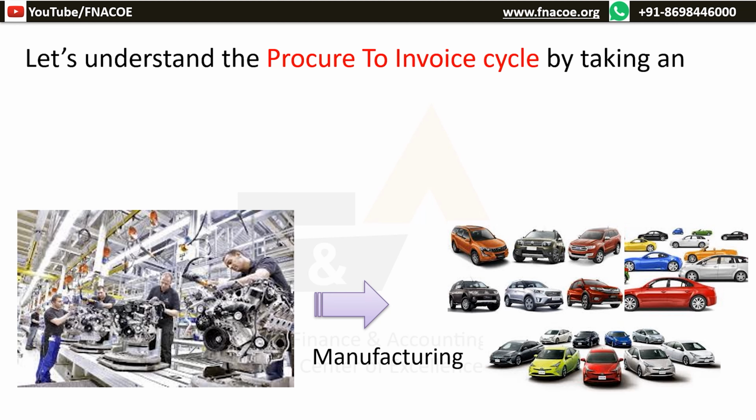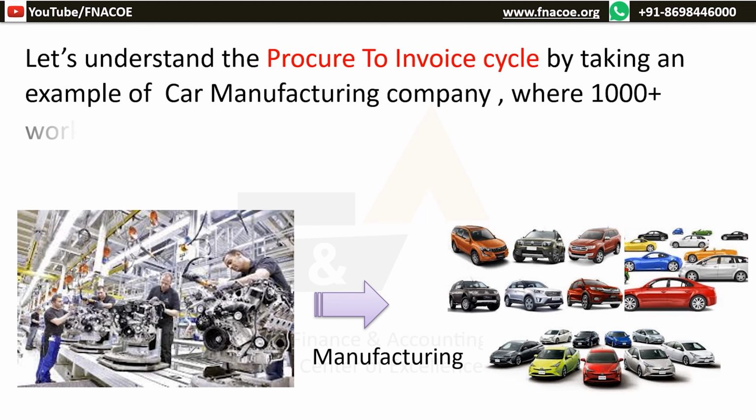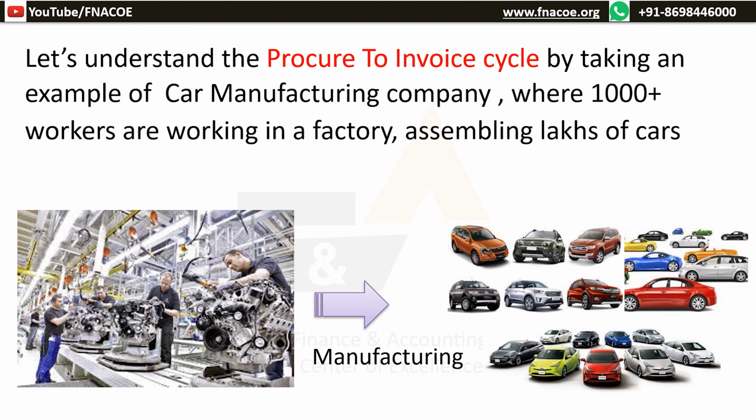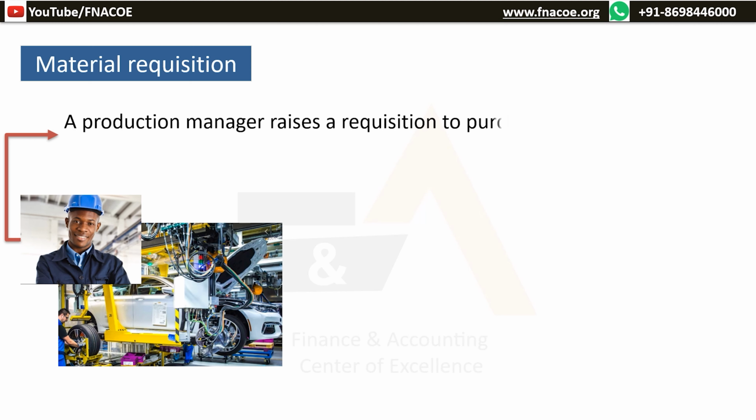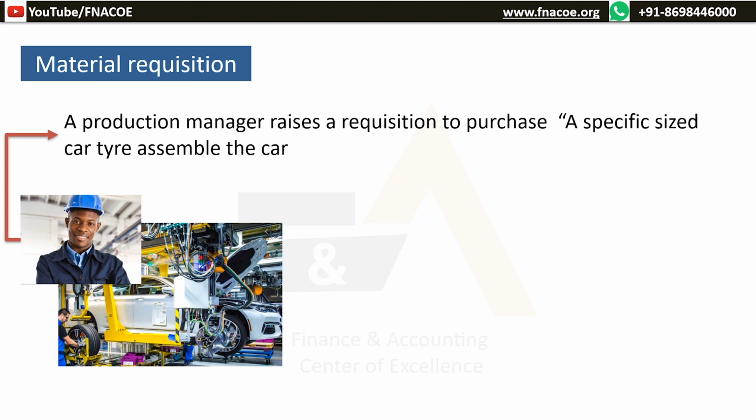Let us understand procure to invoice cycle by taking an example of a car manufacturing company where 1,000 plus workers are working in a factory assembling lakhs of cars each year. In this example, a car manufacturing company, the production manager needs a specific size and shape of tires for the new model of a car.